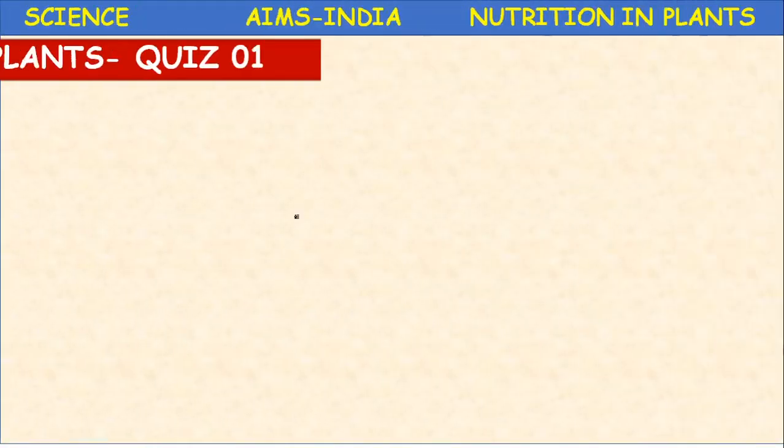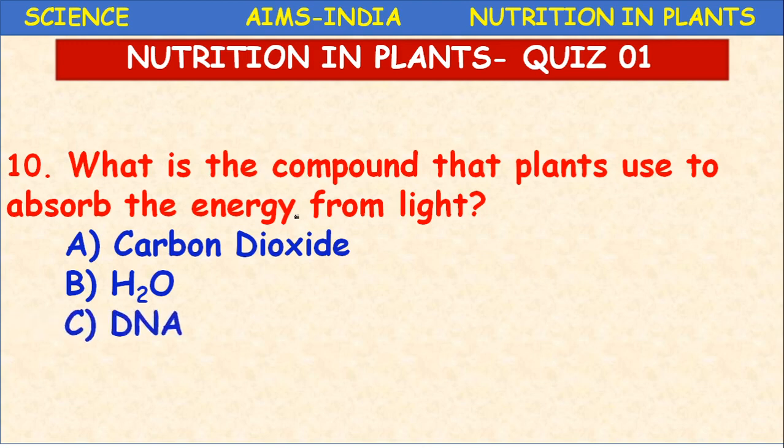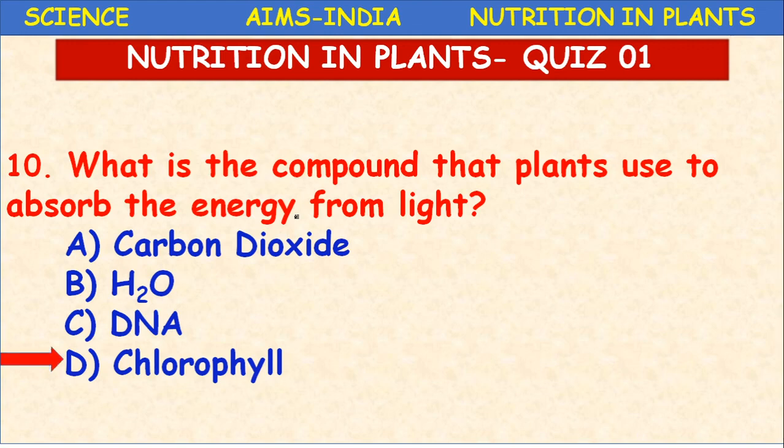Next, what is the compound that plants use to absorb the energy from light? Energy from light is absorbed by which compound? Carbon dioxide, water, DNA, chlorophyll. What is that compound? CO2, H2O, DNA and chlorophyll. Obviously, what is the correct answer? Chlorophyll. Chlorophyll is the pigment which absorbs the light of specific wavelength.